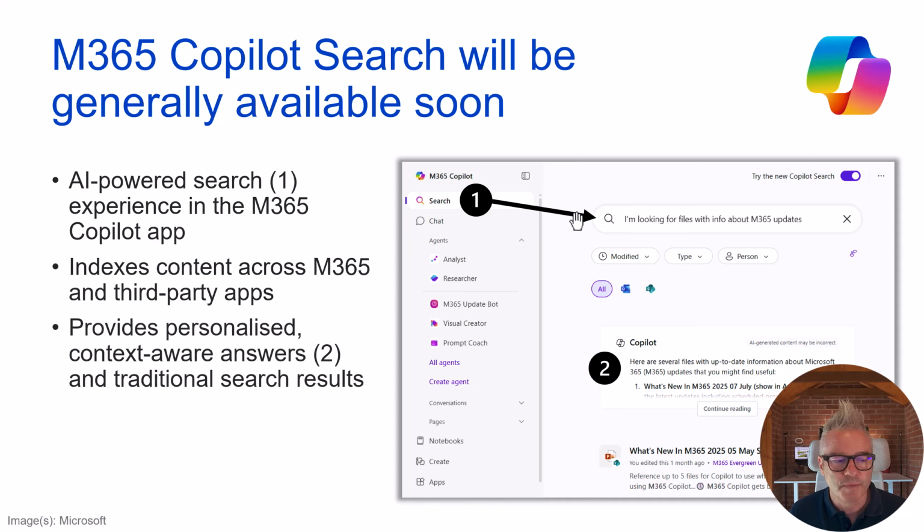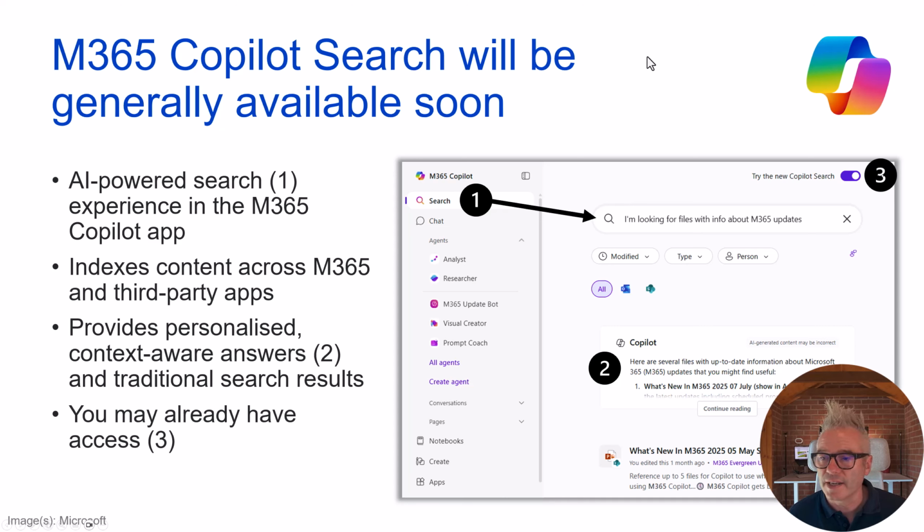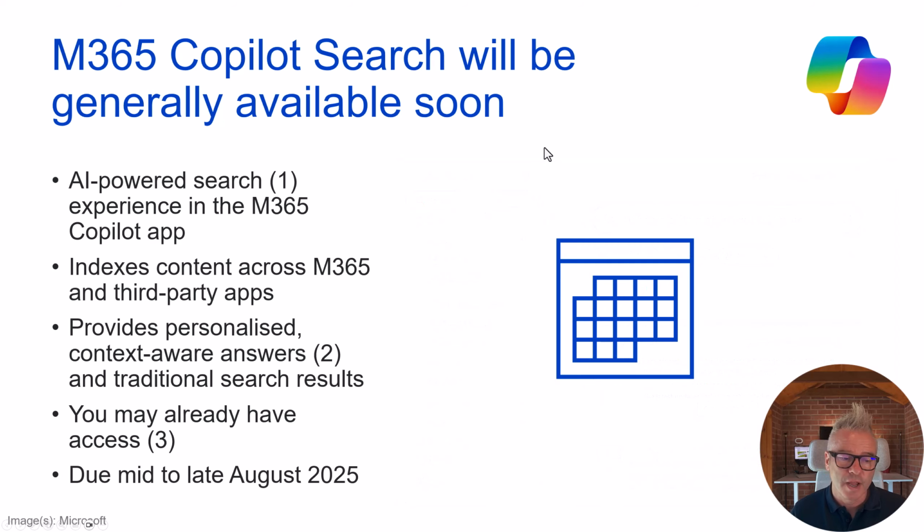So it provides personalized, context-aware answers and traditional type results, but I do really like this bit here, because there's often things that we don't know exists, but we've got access to. So I think this is going to really open up and supercharge our searching. You may already have access, and if you're not sure, go into the Copilot app and look for this little slider up on the top right hand side, and you can go and try it if you already have it. But if you don't have it, it will be generally available to people mid to late August this year.